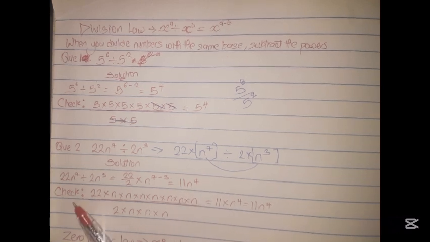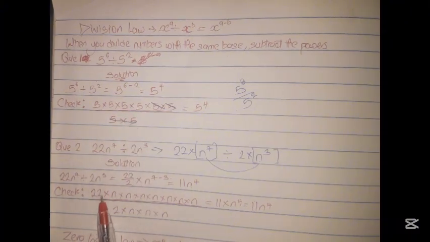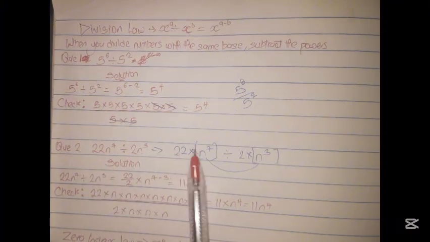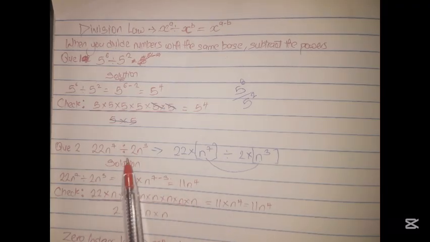Now to check if this is correct, we will do the same thing we did here. Like I said, this is the same thing as saying 22 times n raised to power 7. So we have the 22 here and the n raised to power 7, which is 1, 2, 3, 4, 5, 6, 7, and under we have 2 times n raised to power 3, which is 1, 2, 3.